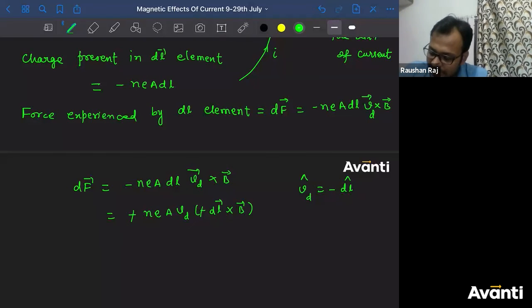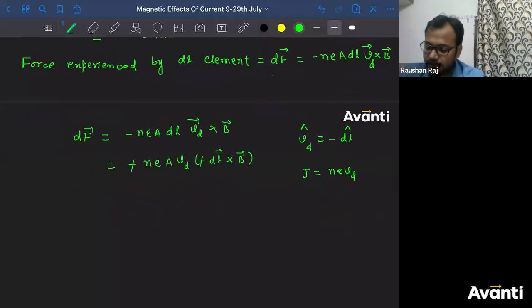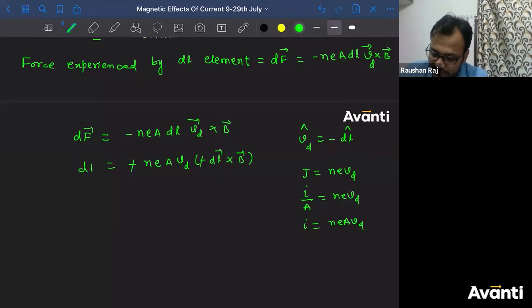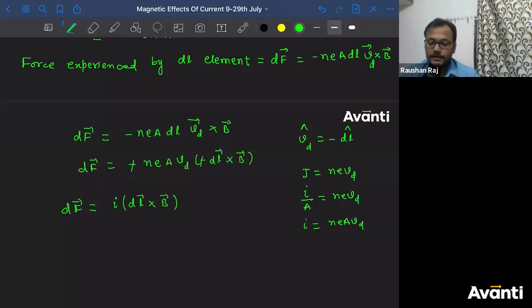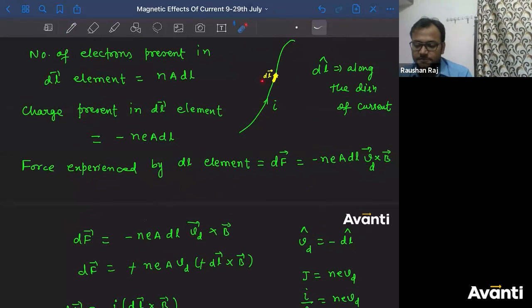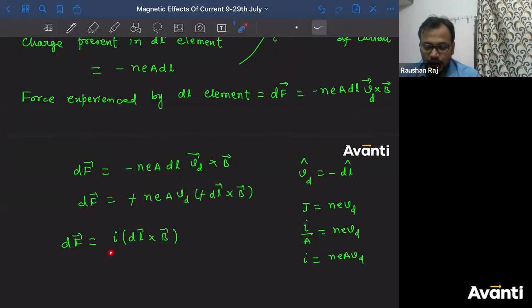Tell me what is the value of NEAVd? What is the J value? What is current density? NE into Vd. And J is nothing but I by A. So I by A is NE into Vd. So what is the value of I? That is NE into A into Vd. So what is the value of dF here? dF can be written as I into dl cross B. So the force experienced by this dl element is I dl cross B.